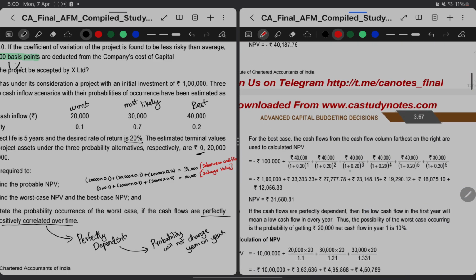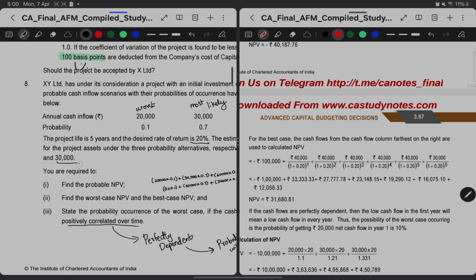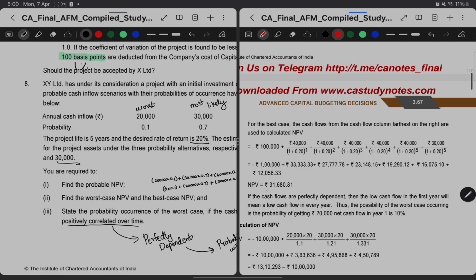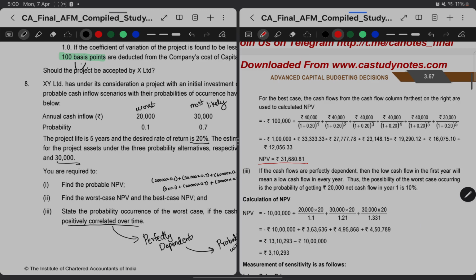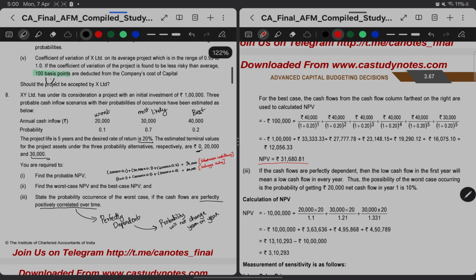In the best case, here also again we can take the annuity factor. The best case is 40,000 and for that the salvage value will be 30,000, so we are getting a positive NPV of 31,680. Then they are asking, state the probability of occurrence of the worst case if the cash flows are perfectly positively correlated over time.